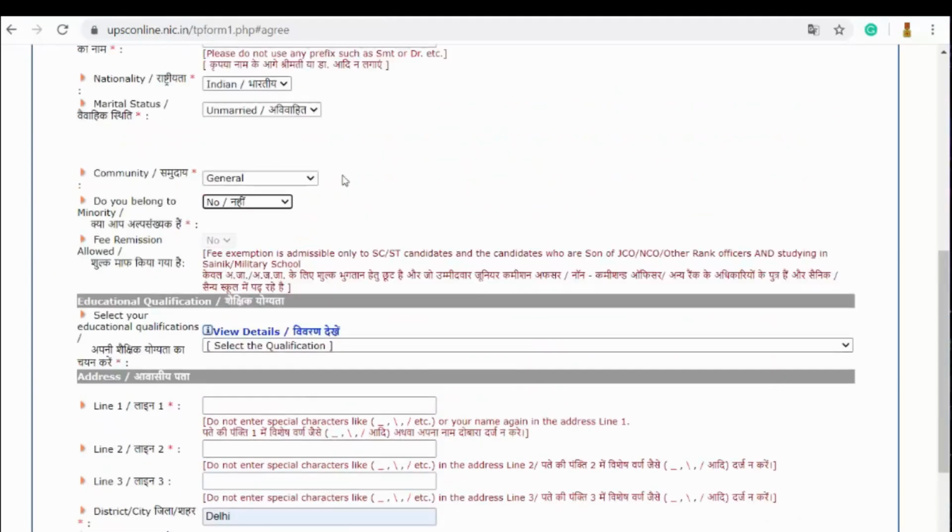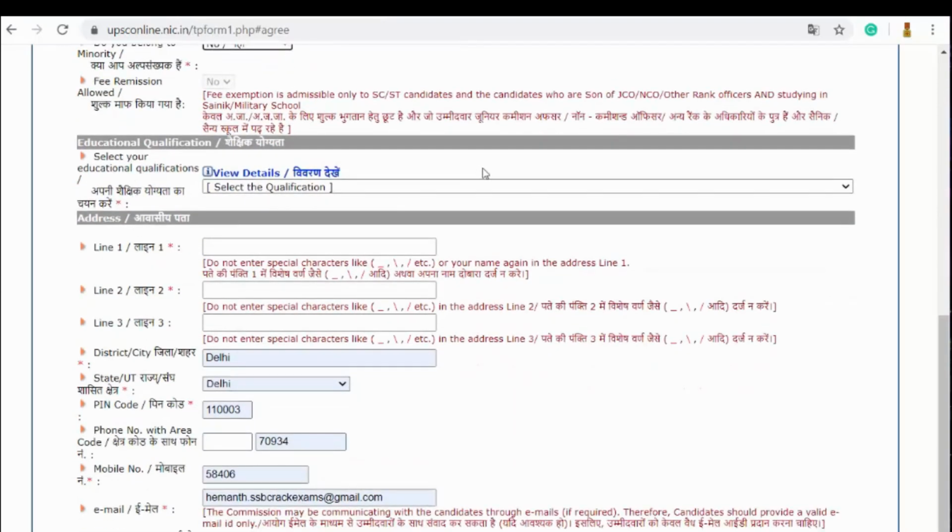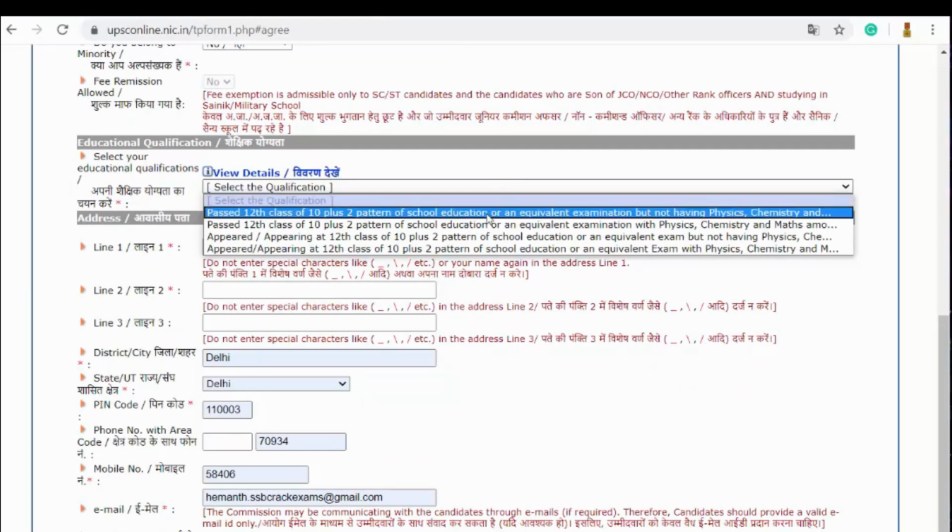So I am reiterating back towards the general one, and I am mentioning that I do not belong to any minority. Next is about the educational qualifications. Here you have 4 different kinds of educational qualifications. One is that you have passed the 12th class of 10+2 pattern of school education. That means after 10th class, you have gone through 11th class, then 12th class. Understanding? So if you have gone through the 10+2 pattern of your school education or an equivalent examination, but not